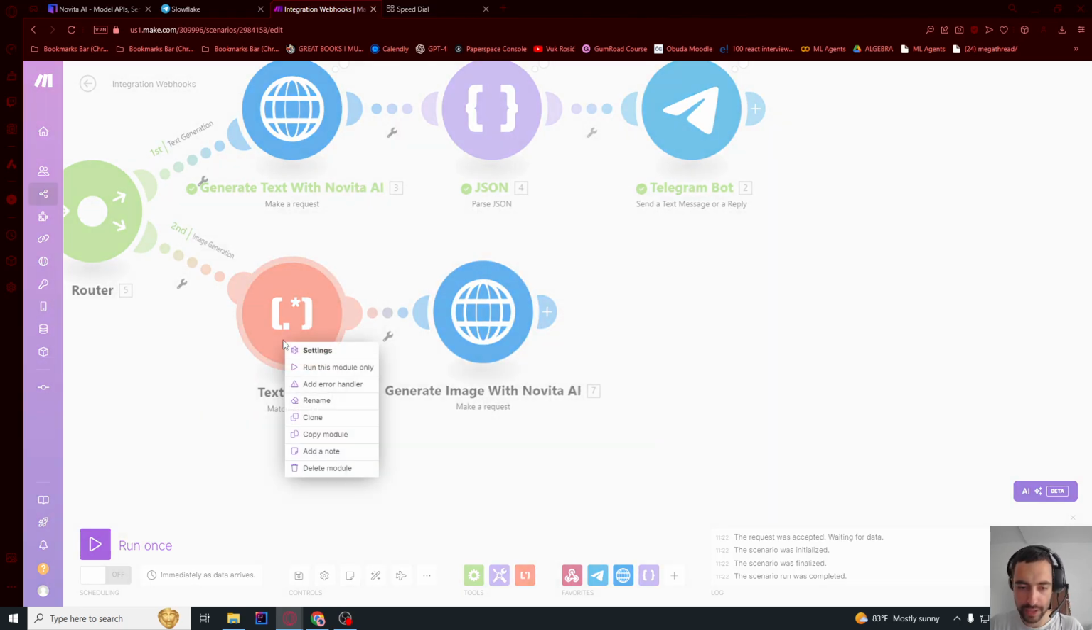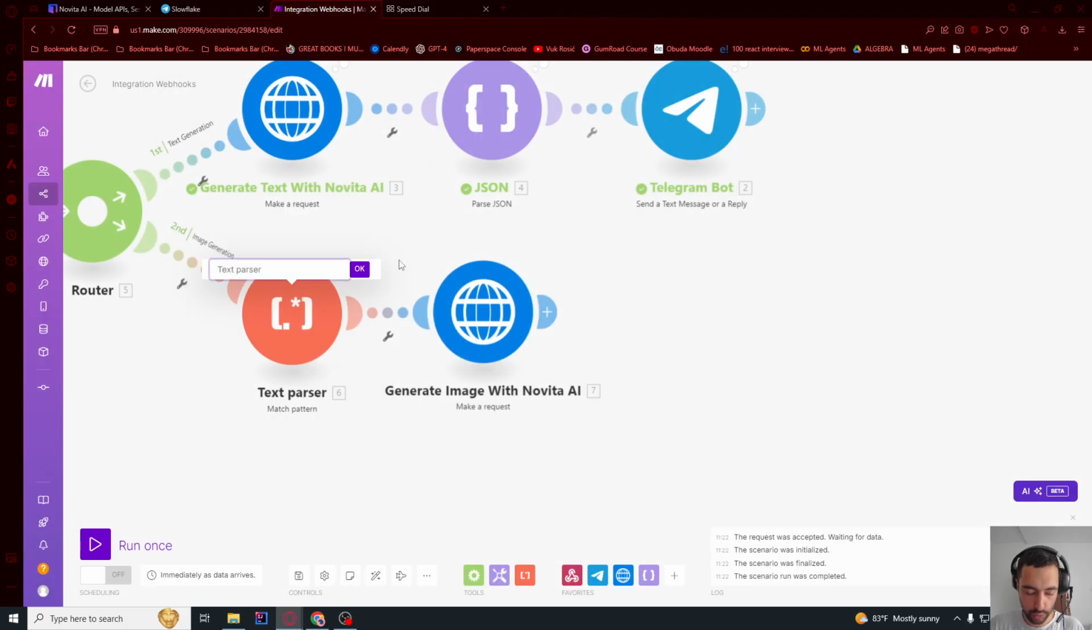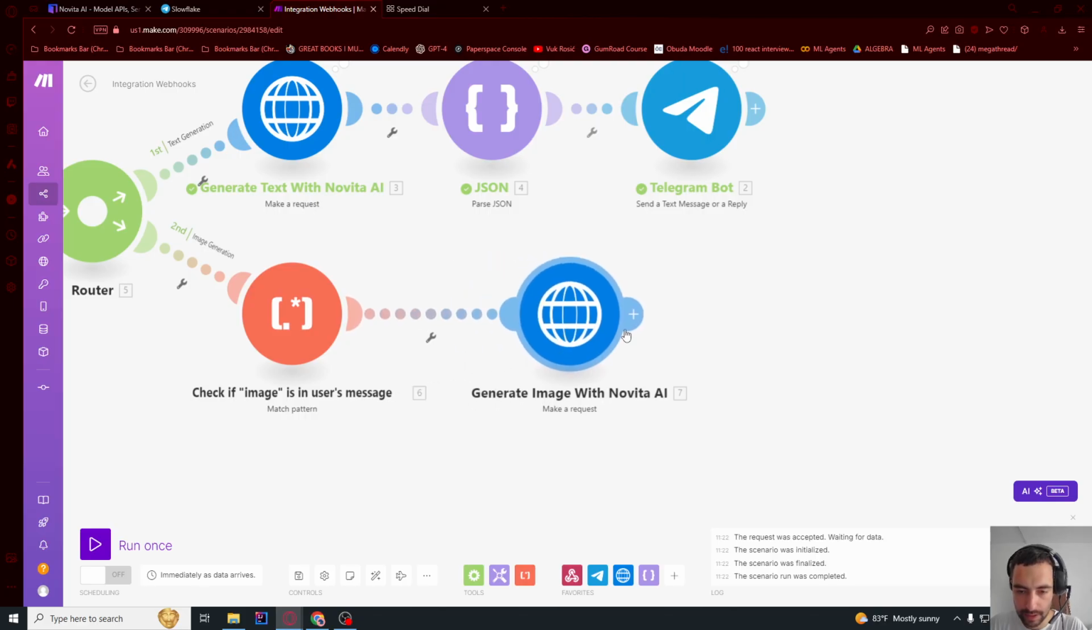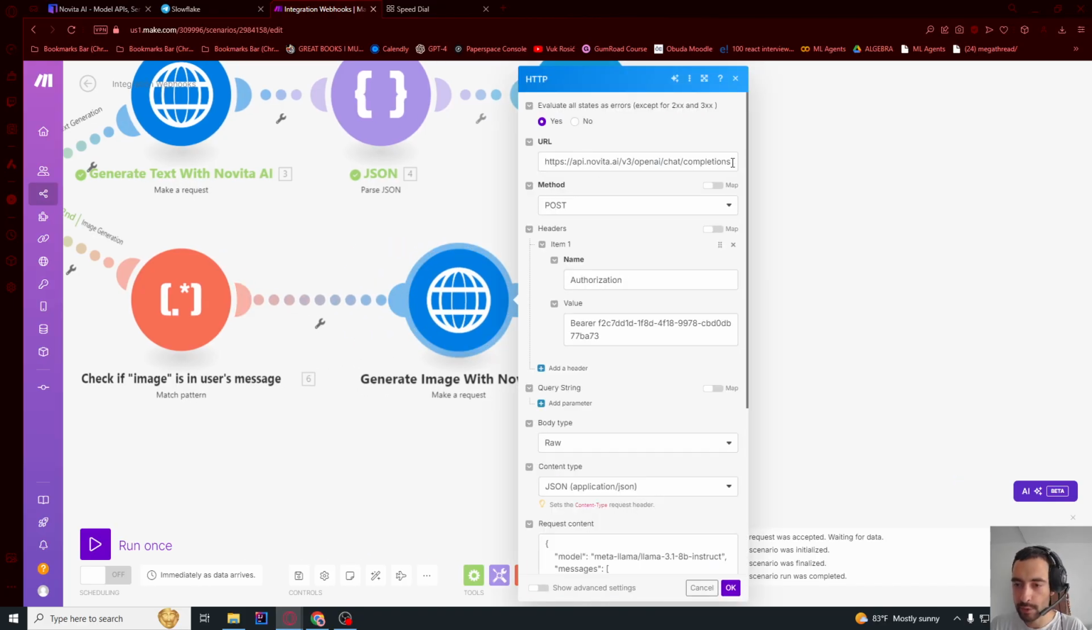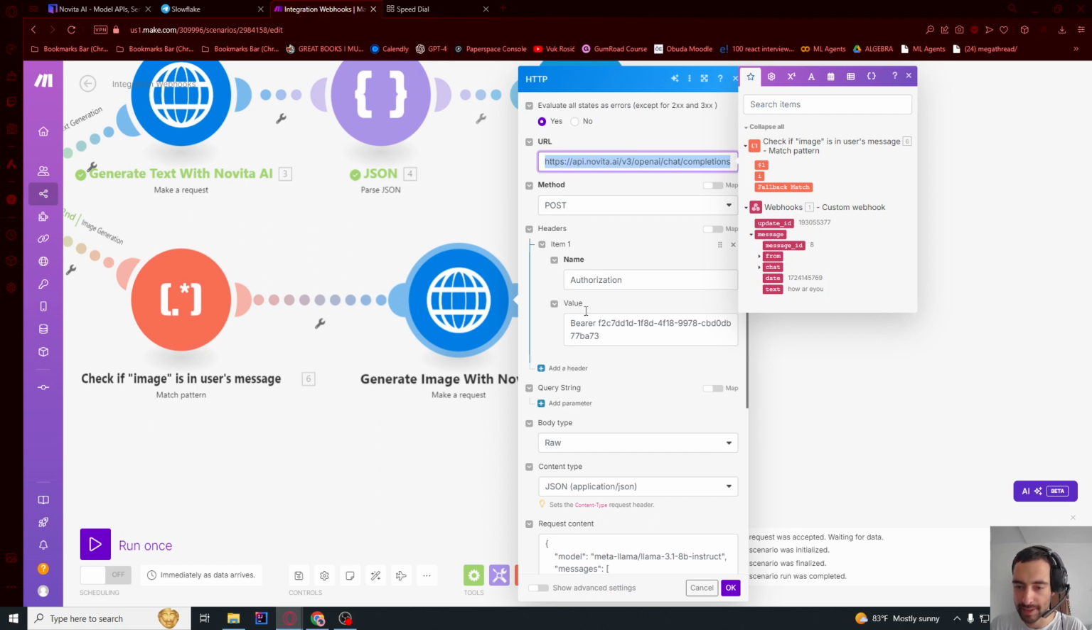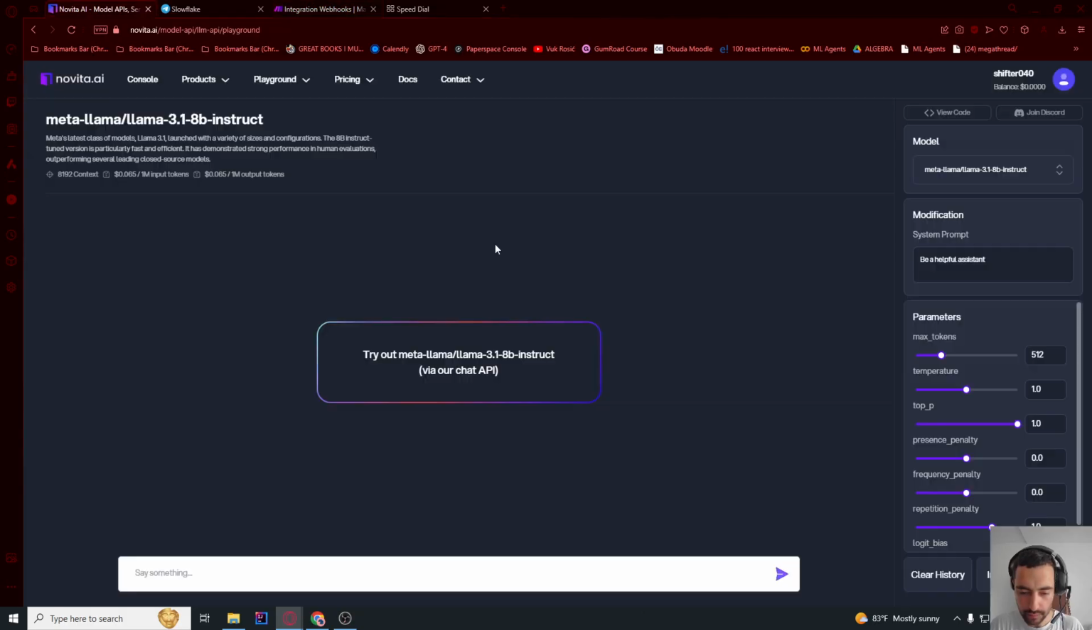You can also, for example, rename this to check if image is in a user's message, something like that. And then I'm gonna click here, and here we need to change this URL. The post stays the same, authorization is same, and this is changed.